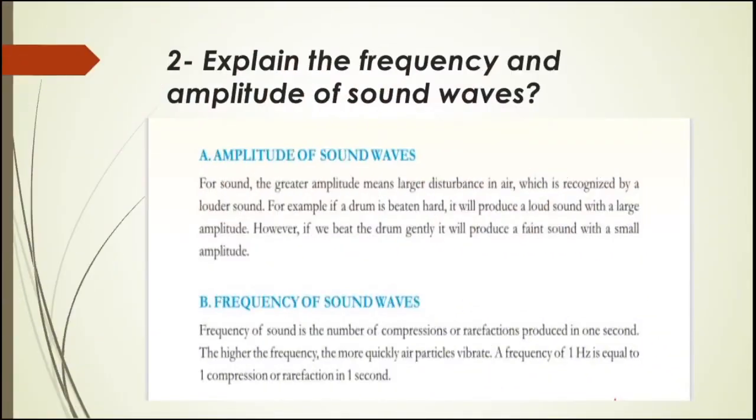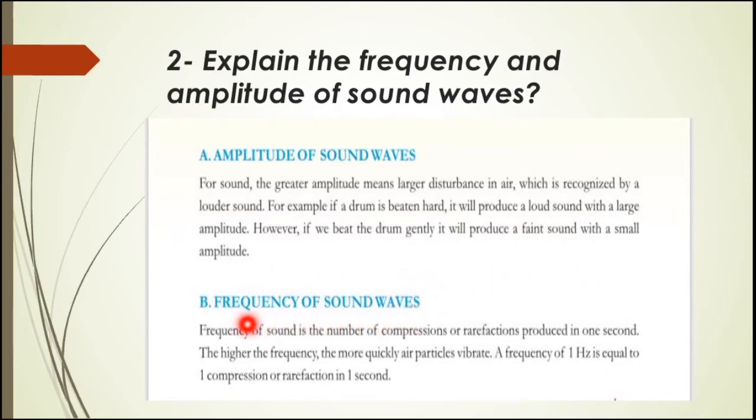The next long question is, explain the frequency and amplitude of sound waves. So here is the amplitude of sound waves. For sound, the greater amplitude means larger disturbance in air, which is recognized by a louder sound. For example, if a drum is beaten hard, it will produce a loud sound with a large amplitude. However, if we beat the drum gently, it will produce a faint sound with a small amplitude.